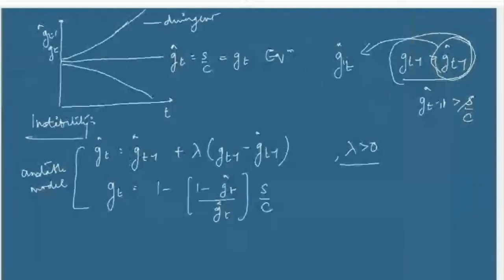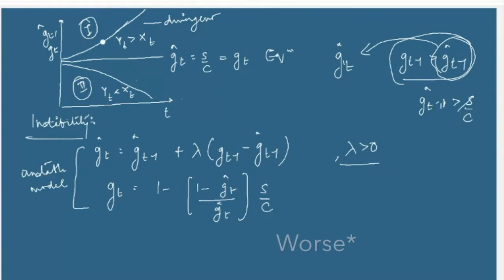Now the following question could be that we are talking about two situations of disequilibrium. One is this one and the other one is this one. Which one of these two is more dangerous, more harmful for the economy? So case 1 will be at least better than case 2. Even if you had to stay in a situation of disequilibrium, this one is still better than this one. Why? Because in this case, you are witnessing a situation where your expectation is more than the actual.